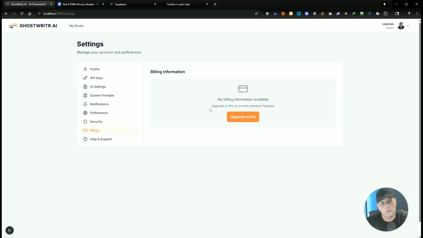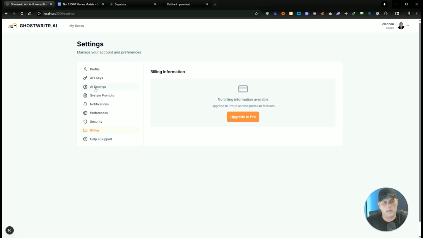I'll have all the tiers in here, and I don't even know what those are going to be yet. I've got to figure out what this is going to cost me before I figure out what the pricing is going to be. It'll be reasonable. And because you can use your own API keys, if you just decide to go that route, it's going to be a lot cheaper.